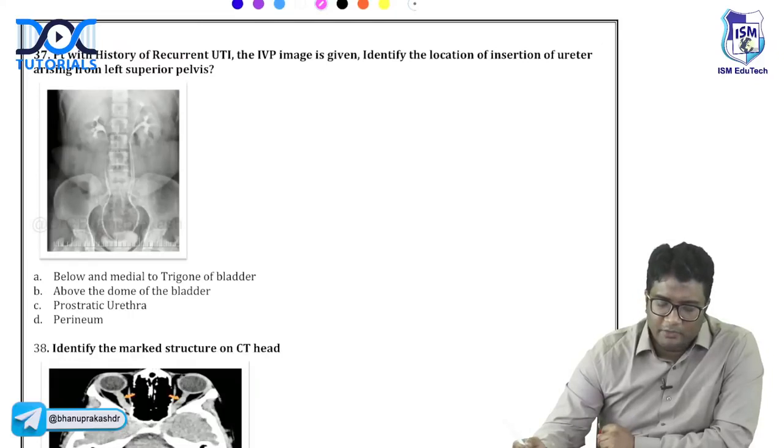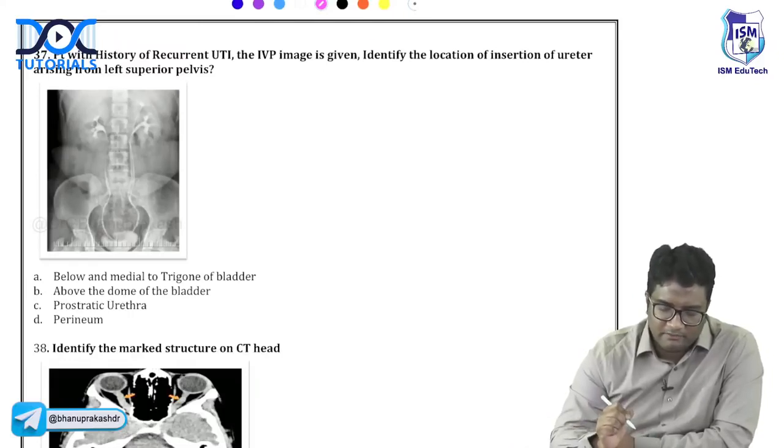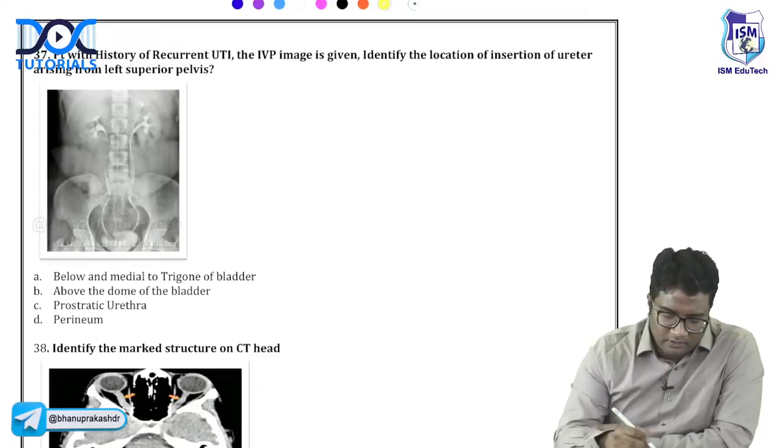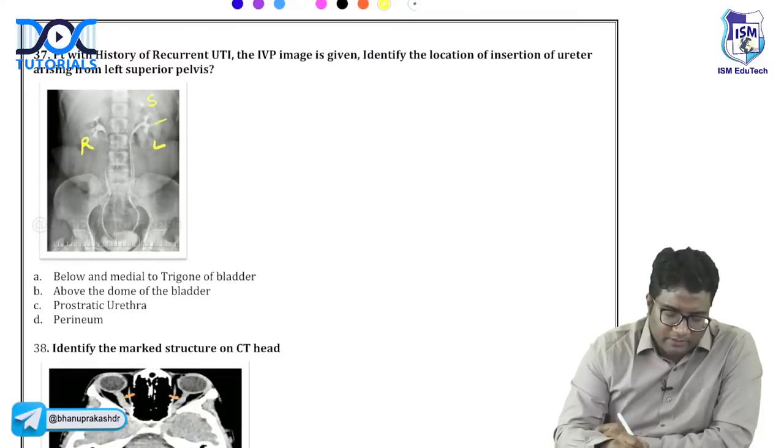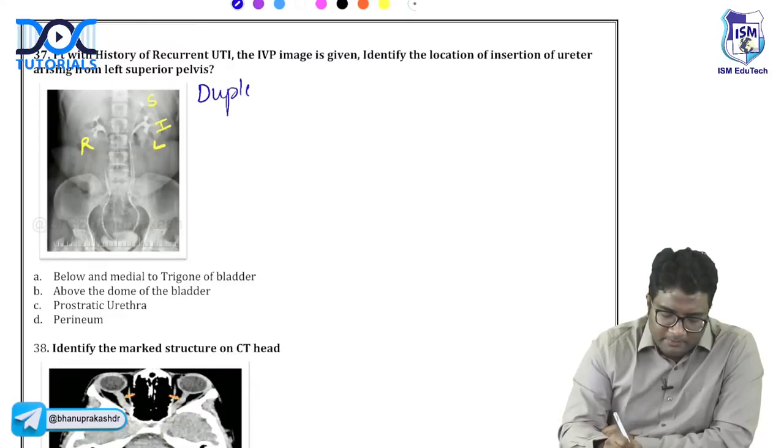Okay. Look at this one, 37. A patient with recurrent UTI, IVP image is given. What is the location of insertion of ureter arising from left superior pelvis? First of all, look at here. This is the right side. This is the left side. On the left side, you have two ureters, one superior ureter and one inferior ureter. So this is a duplex kidney. Remember this duplex kidney or duplication system.